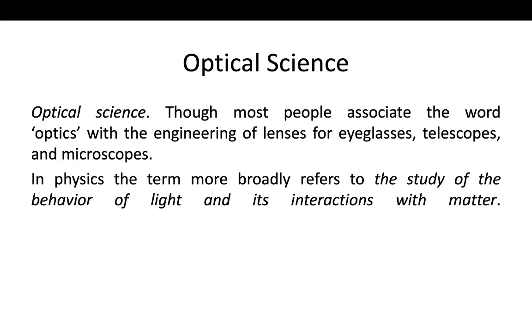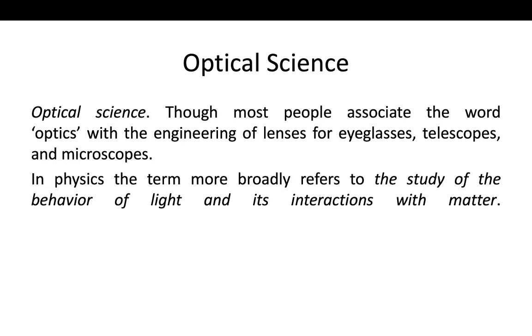Most of the people in this world use optical science in the form of eyeglasses, telescopes, microscopes, lenses and other optical equipment.